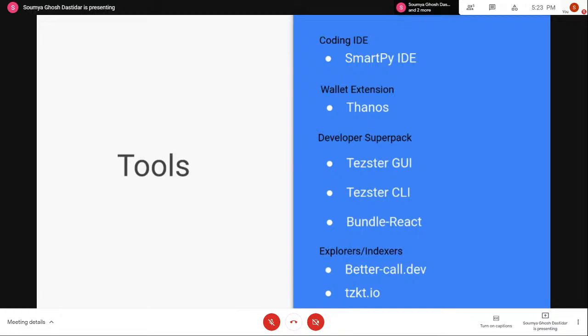Tester CLI and GUI, you can use it for interacting with the blockchain, seeing transactions and those things. So that helps you in your development.